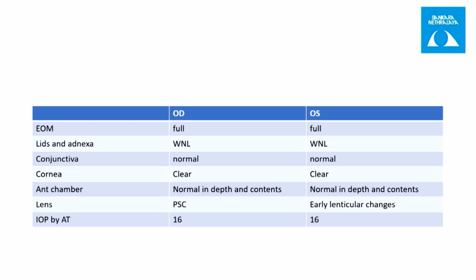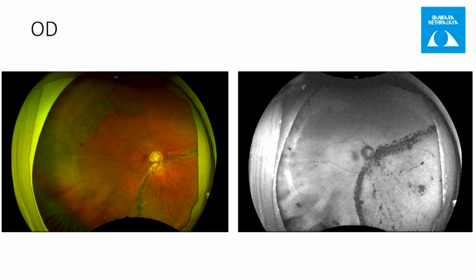His anterior segment findings were within normal limits. He had a posterior subcapsular cataract in the right eye and early lenticular changes in the left eye. His IOP was normal. Coming to fundus examination, here we can see it looks like a myopic fundus with lattices present.